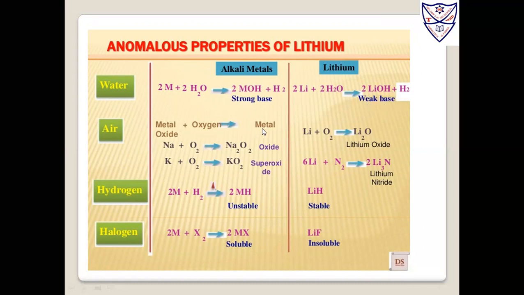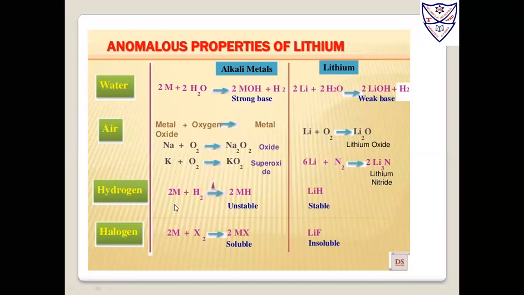Metal plus oxygen gives metal oxides and superoxides. Here lithium oxide and lithium nitride are formed as it comes in contact with nitrogen. Nitrogen is there in the atmosphere, which is 78%. So it comes in contact with the air and forms Li3N, lithium nitride.